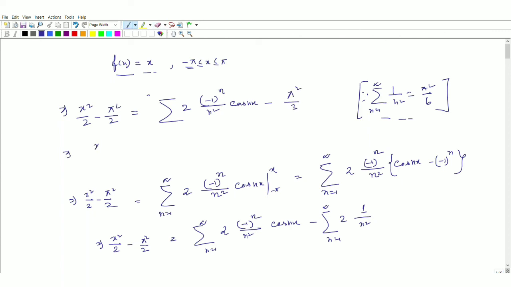So after that, now since we have been asked to find the Fourier series of x square, we are making this thing the subject, okay? So we are taking pi square by 2 inside the bracket, to the right hand side. Now if we take this to the right hand side, we will obtain pi square by 6 plus 2 minus 1 to the power n square cos nx, okay?